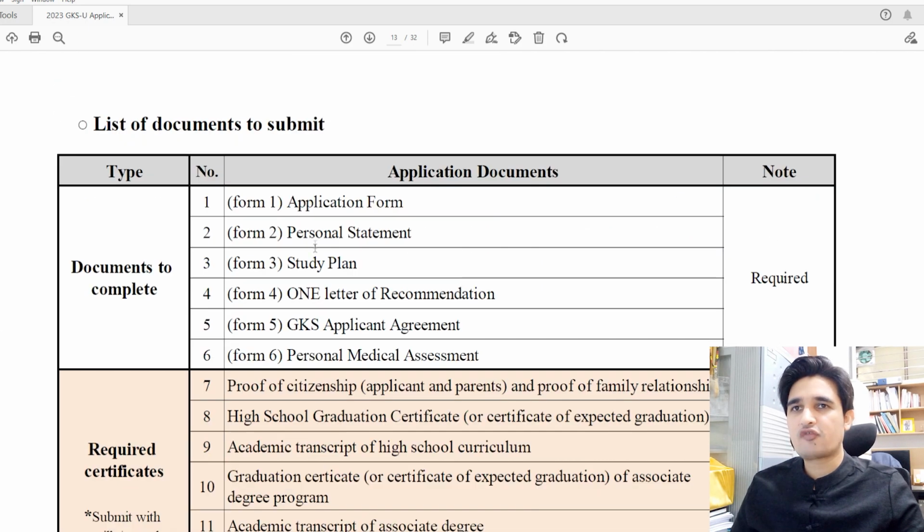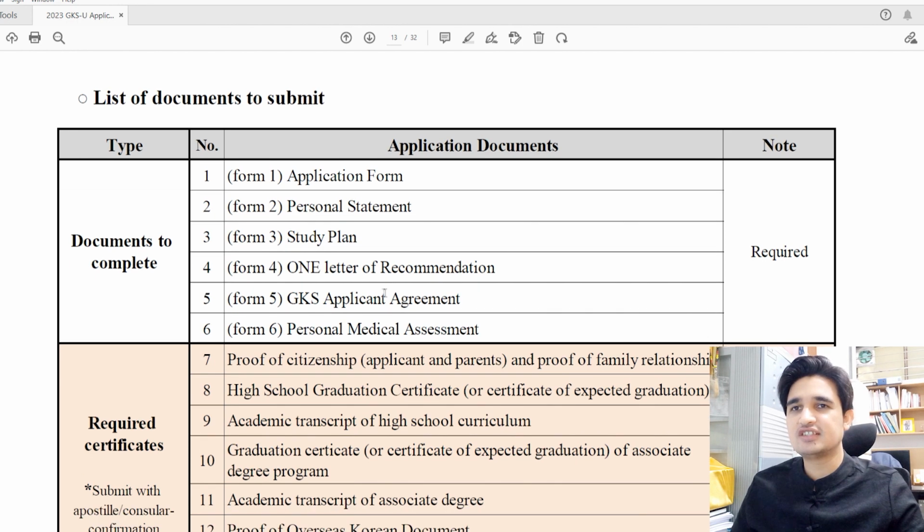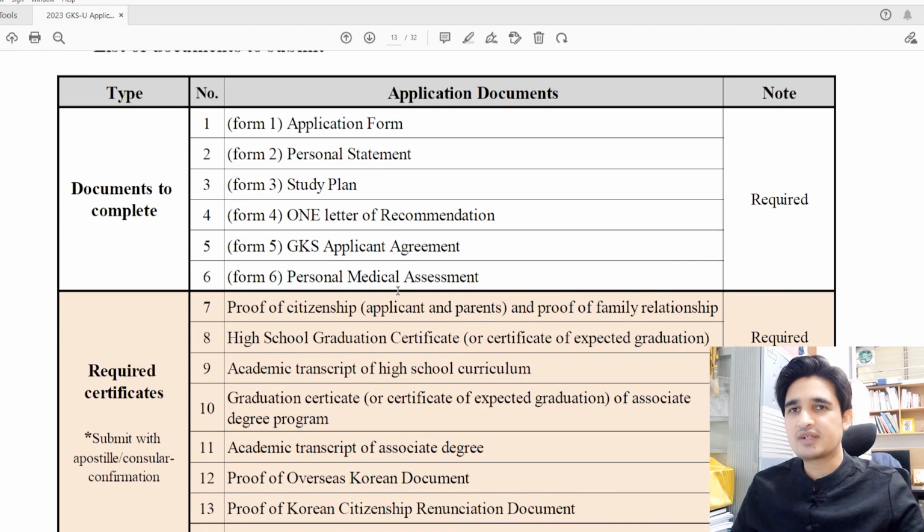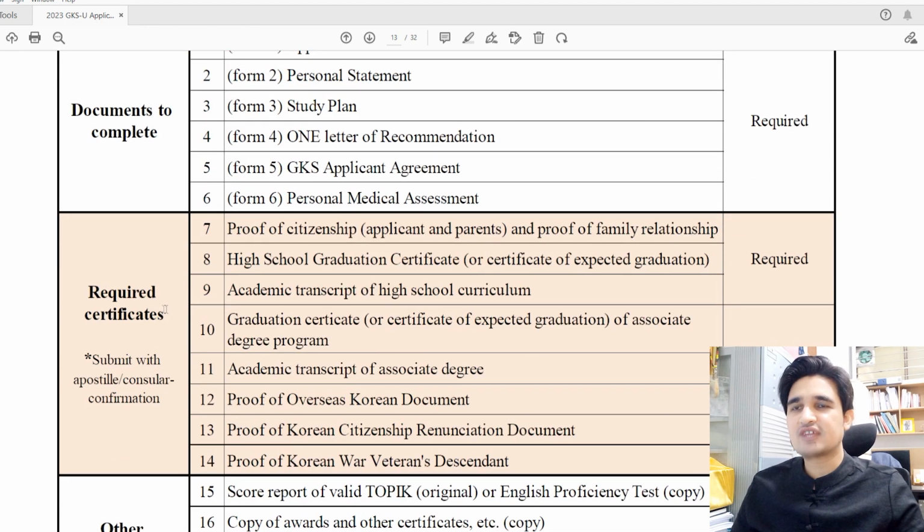So then for the list of documents, we have application form, personal statement, study plan, one letter of recommendation, GKS application agreement form, and personal medical assessment form. Then we have some required certificates which include your proof of citizenship, needed both for the applicant and for parents, and a proof of family relationship certificate is also needed, and for this you can use your FRC, which is family registration certificate. And for proof of citizenship you can submit your birth certificate, your passport, or your voter ID card or national identity card.